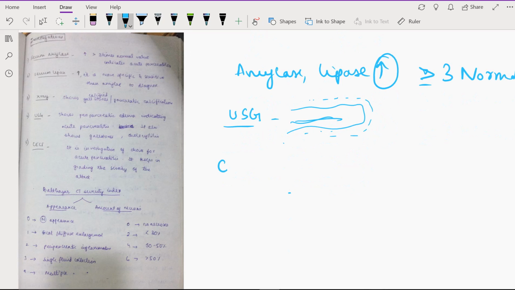And the other test that you can do is CT. In case of CT, this helps in diagnosis of pancreatitis. So for diagnosis of acute pancreatitis, you have something called the Balthazar index of CT. So it includes the following.